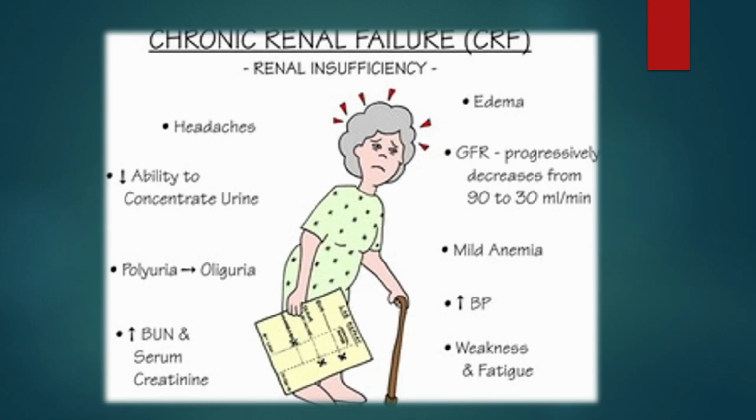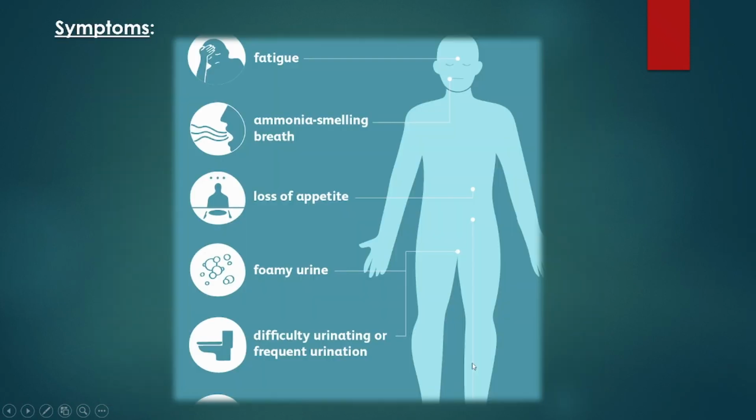Chronic renal failure, mainly clinical manifestations. What are the main clinical manifestations? There is renal insufficiency, headache, decreased ability to concentrate urine, polyuria leading to oliguria, increased BUN and serum creatinine, edema, GFR that progressively decreases from 90 to 30 ml per minute, mild anemia, increased BP leading to hypertension, weakness.